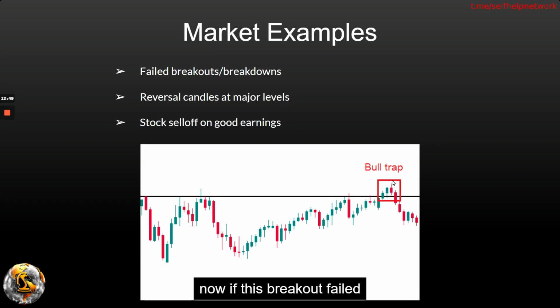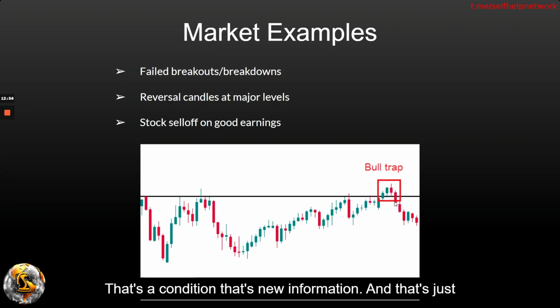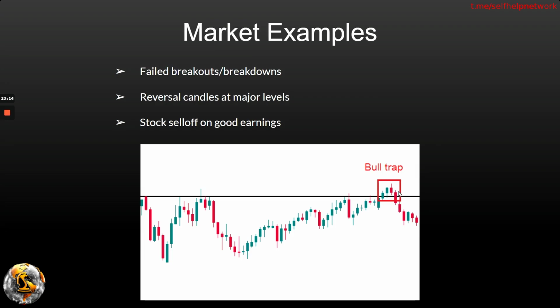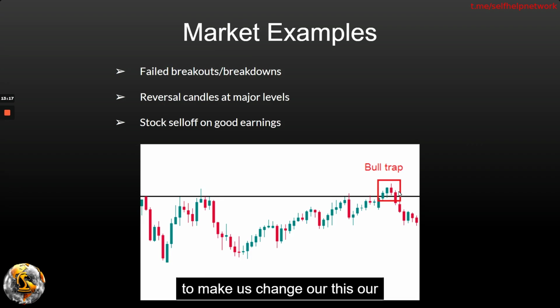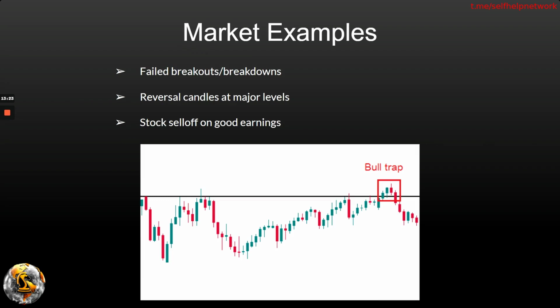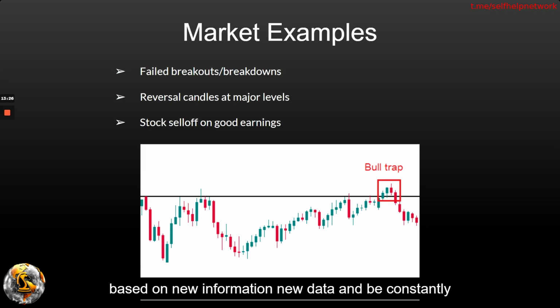Now, if this breakout failed and we get this reversal, that's a condition, that's new information, and that's just changed the probability of how bullish we were. As long as we were above this support, this resistance turned support, we were bullish. The probability of us going higher was high. When this breakout failed, the probability shifted based on this condition, that we got a failed breakout, and that has to make us change our positioning. And that's why it's important. You have to realize that the probabilities change based on new information, new data, and be constantly ready for it.